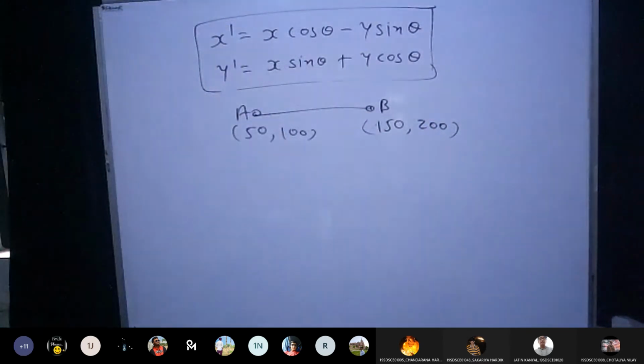So I'm talking about this line where the endpoints are A and B, with values 50, 100 and 150, 200. Now tell me what kind of angle I need to give. 45 degrees.